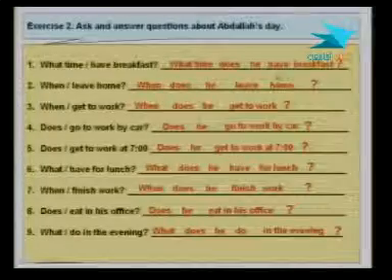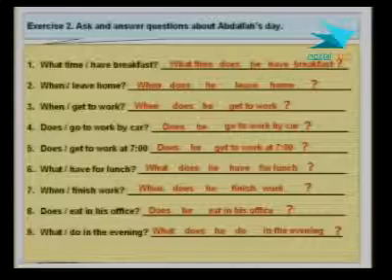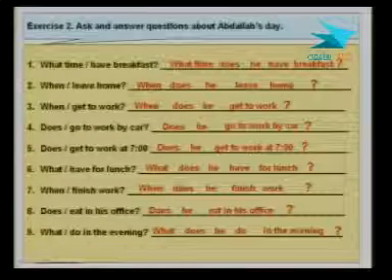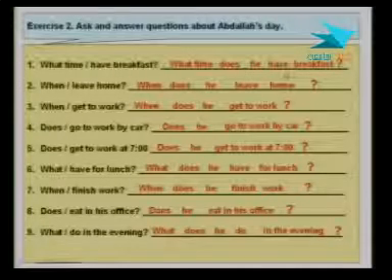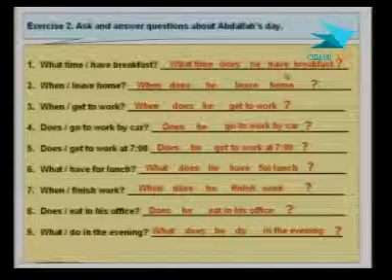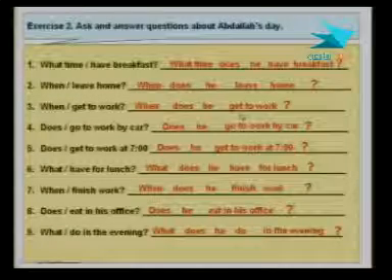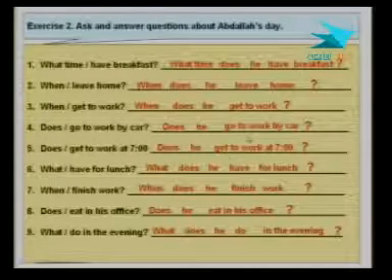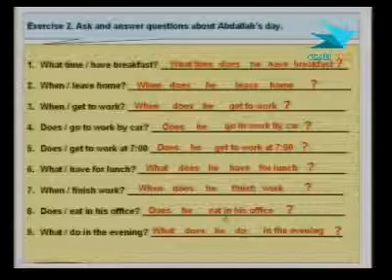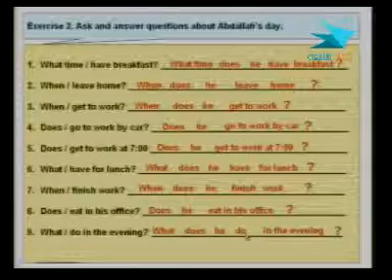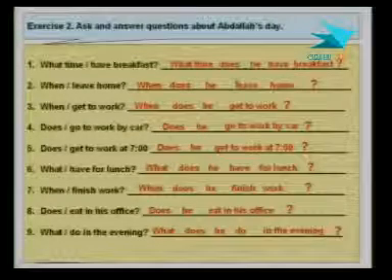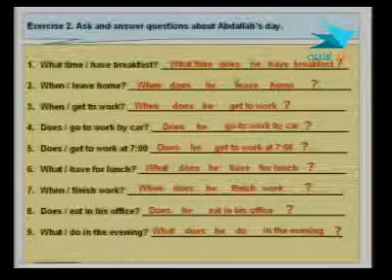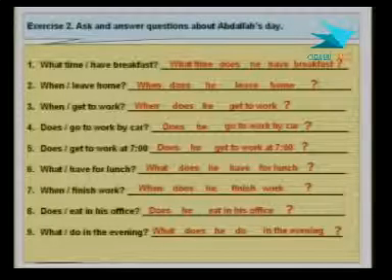Let me explain just a little bit here. Notice the main verb in the questions: have, leave, get, go, have, finish, eat, do. We do not add that s that we usually add when we make affirmative or positive sentences.